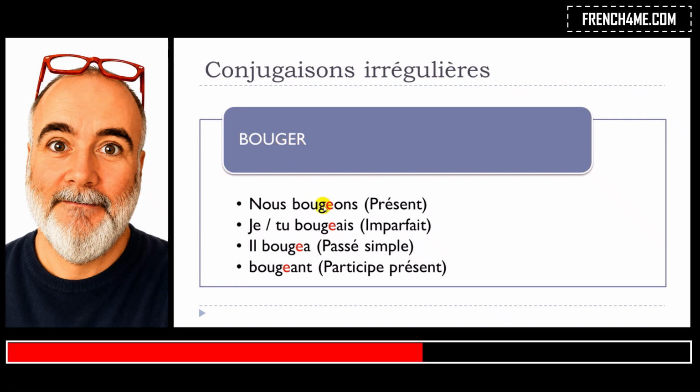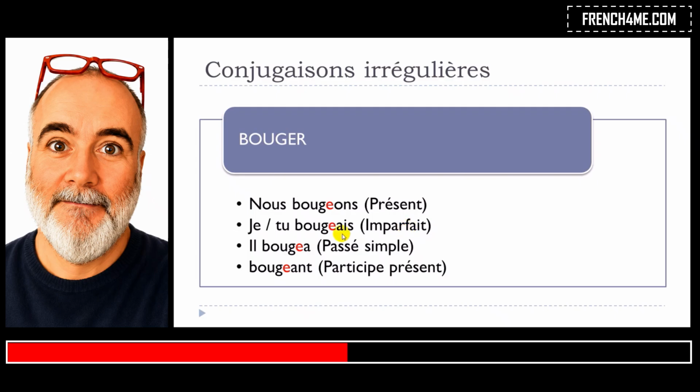So ge and je, all right? So the only possibility that we've got to make this phonetical connection between this form and the infinitive is by adding this E here, okay? And so when you put this here, you will get the sound bougeons, and in that case, you know what verb we are talking about. Nous bougeons, all right? So it's only this nous form that will be affected at the present tense.